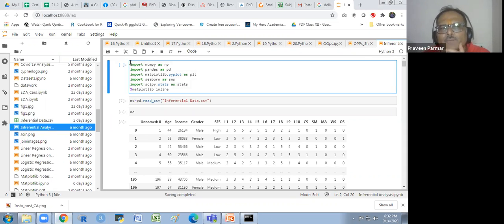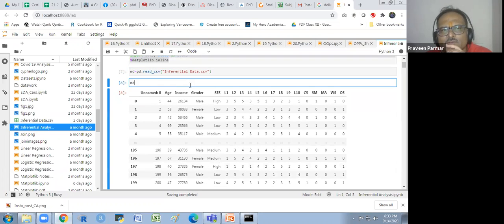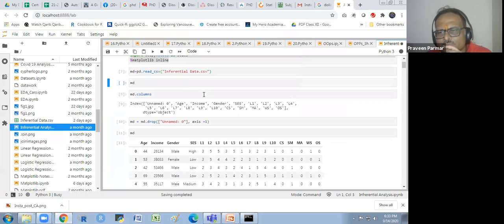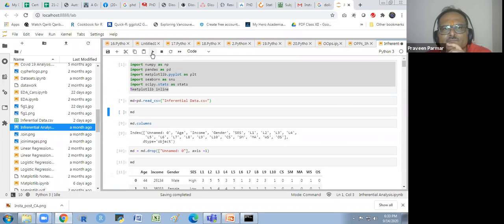So we are using NumPy and Pandas, which are the preliminary libraries, then Matplotlib PyPlot for visualization, Seaborn is also for visualization, and SciPy stats for the statistical tests. I run this, and then I am reading this file, and I'll show you the data.